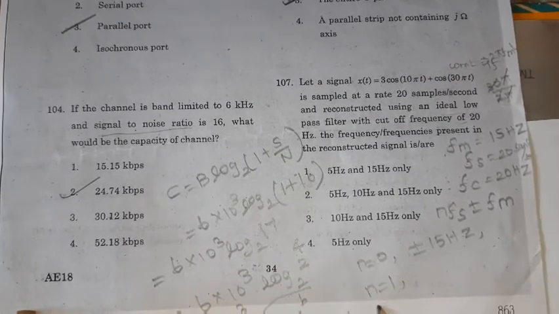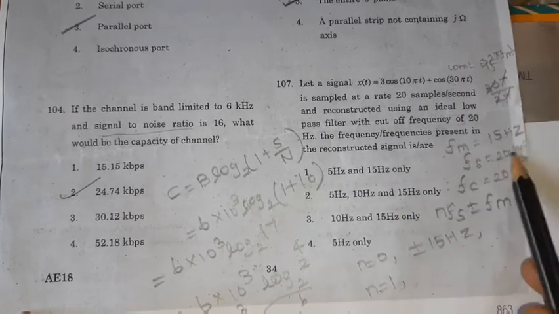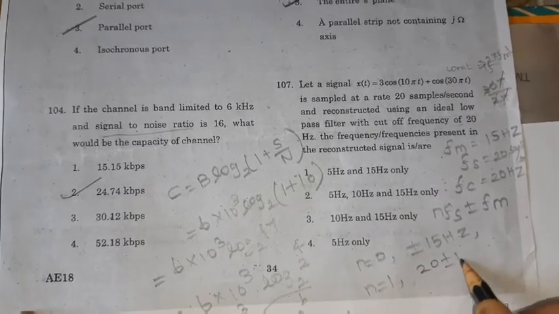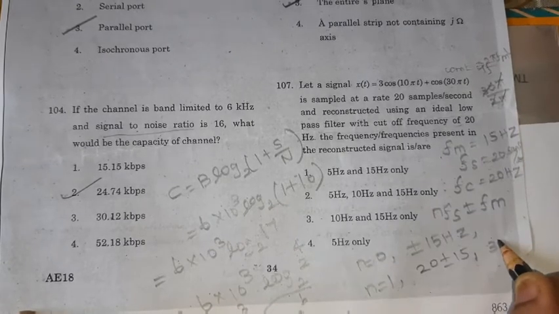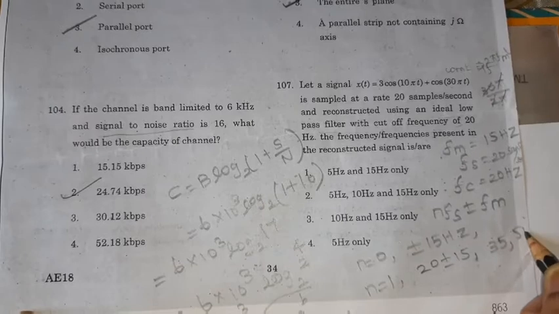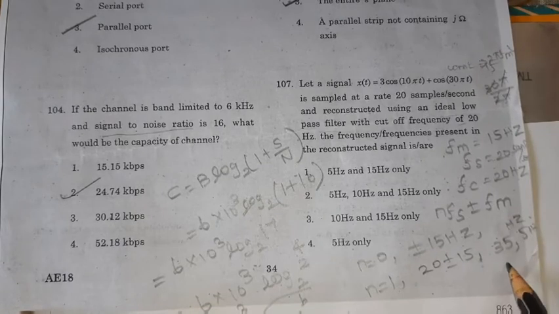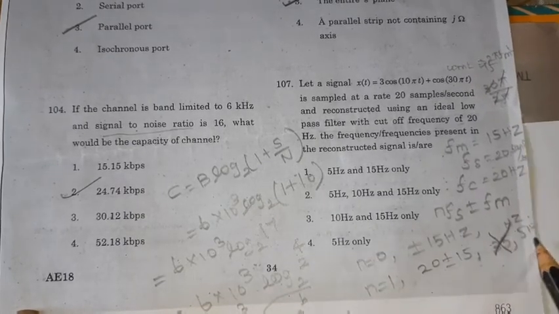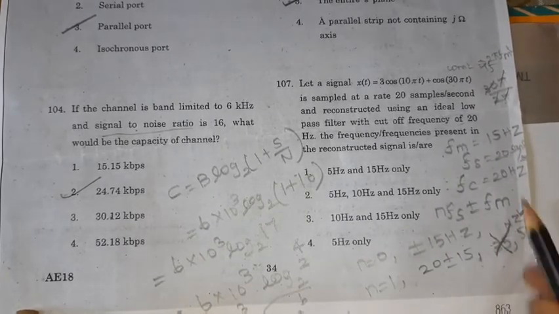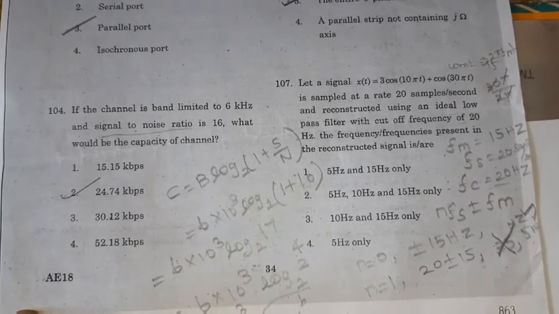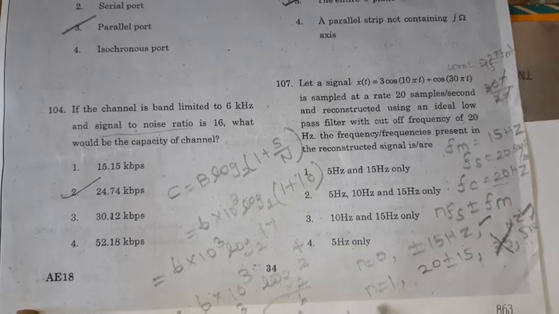Then substituting n equal to 1, what will we get? Fs plus or minus Fm. Fs is 20, so 20 plus or minus 15. 20 plus 15 is 35, 20 minus 15 is 5 Hertz. Write the unit also: 35 Hz and 5 Hz. 35 Hz will not be present because the cutoff frequency is 20 Hz. So 5 Hz will be present in the reconstructed signal, because the filter allows below the cutoff frequency only. So 15 Hz and 5 Hz will be present for n equal to 1.